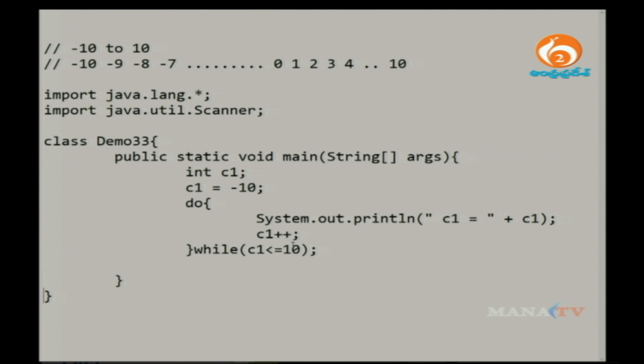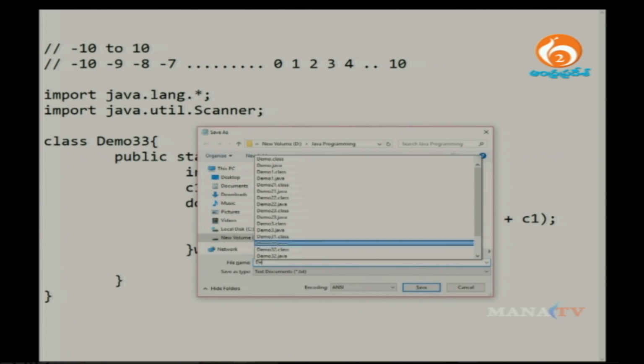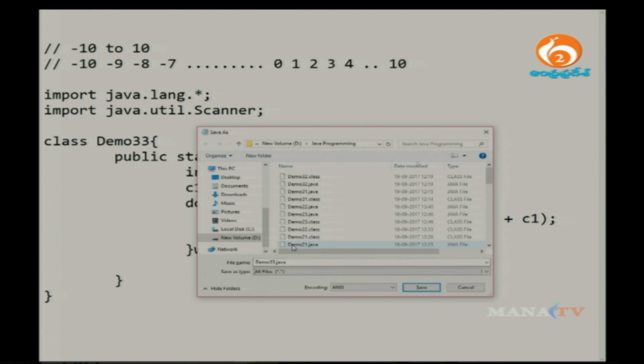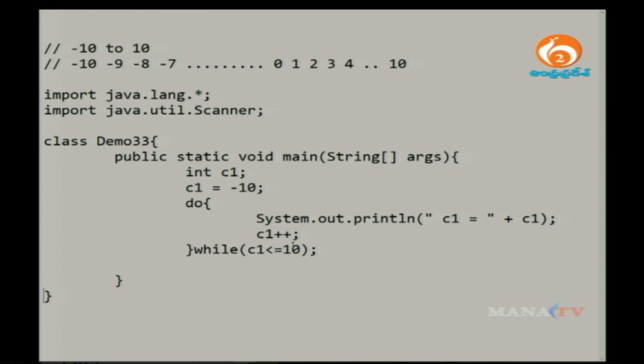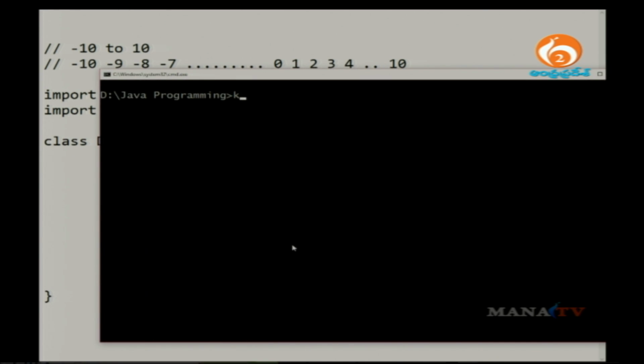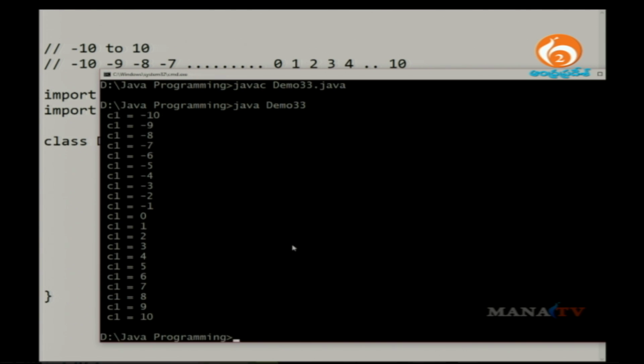Okay. Now I am going to save this particular program. The extension of my program is .java. First thing is I need to compile the Java program, javac followed by demo33.java, and then execute demo33.